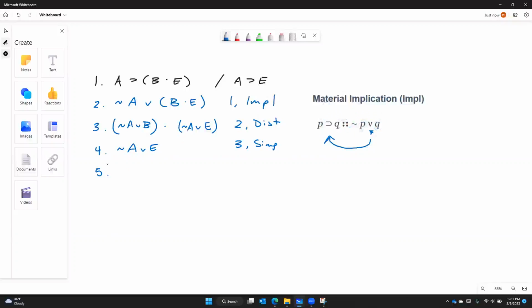So in the proof, that's going to look like A horseshoe E. And just to double check it, we have tilde A wedge E. The rule says take that left-hand disjunct, leave the negation behind, and just take the A, make it into a horseshoe, and then copy over the right-hand disjunct as is. So we get A hook E. That's going to be implication on line 4, and that's our desired conclusion. And so we're done with the proof.